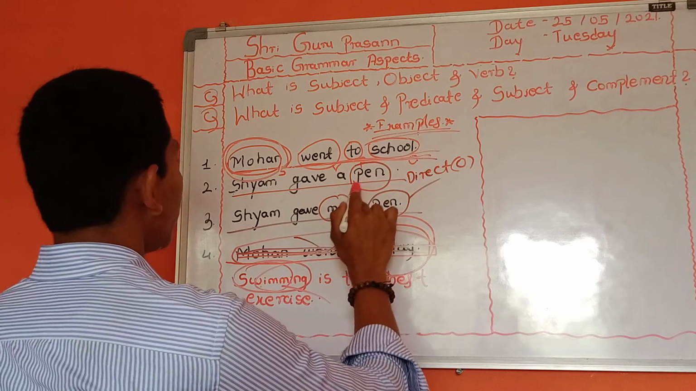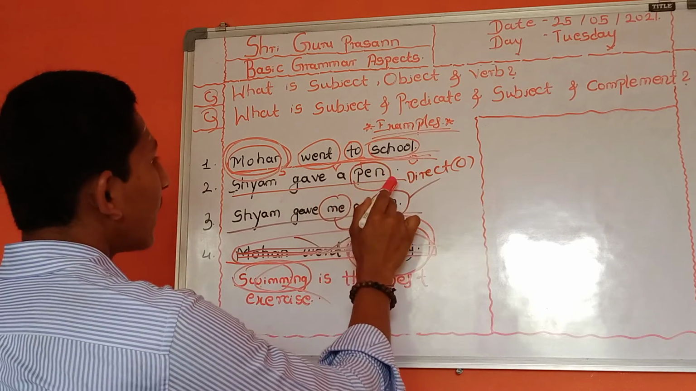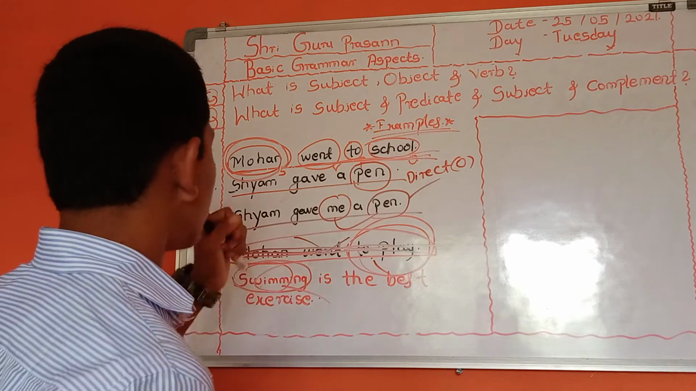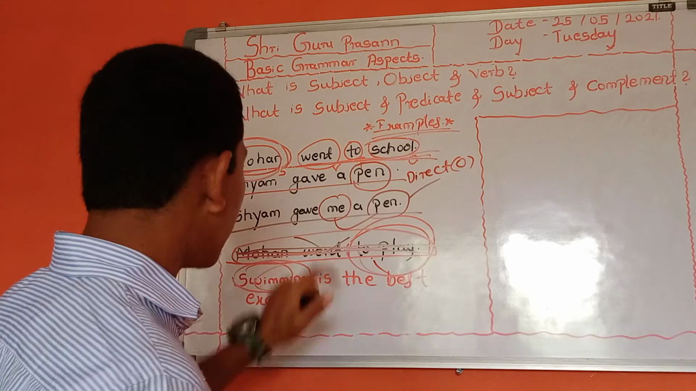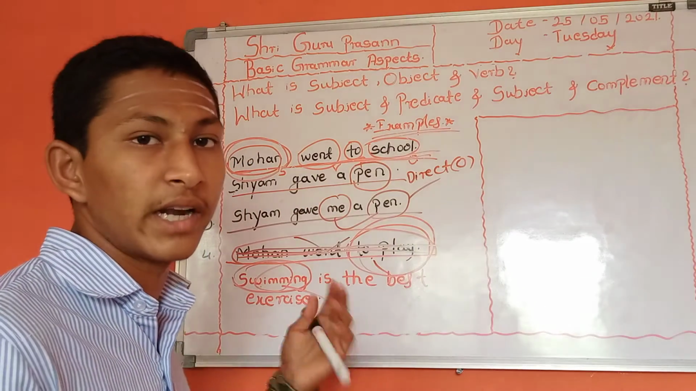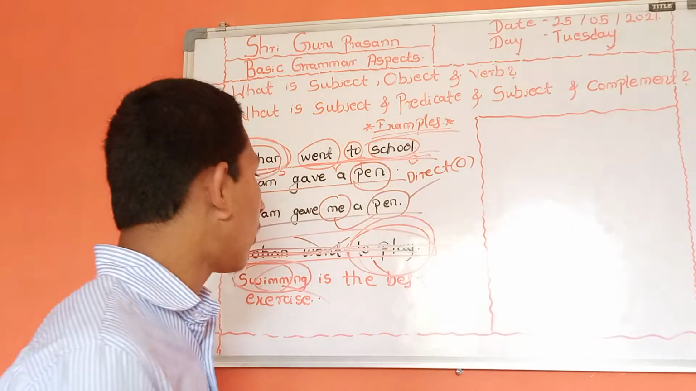And what is the difference between direct and indirect? The direct object will receive the action directly from the subject, and the indirect object will receive the action from the direct object. That's called indirect object. I hope you understood thoroughly.